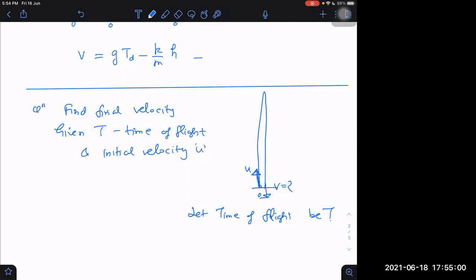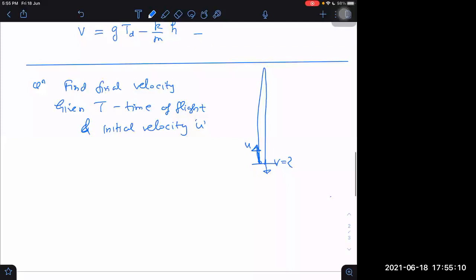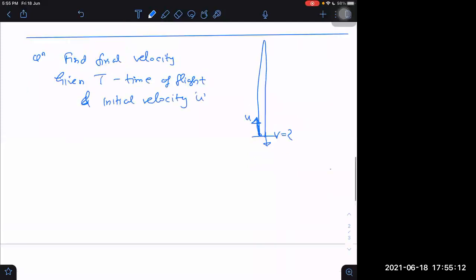Can you do this one yourself or not, sir? Can you do this question yourself? It is also based on a trick. What is the trick involved?